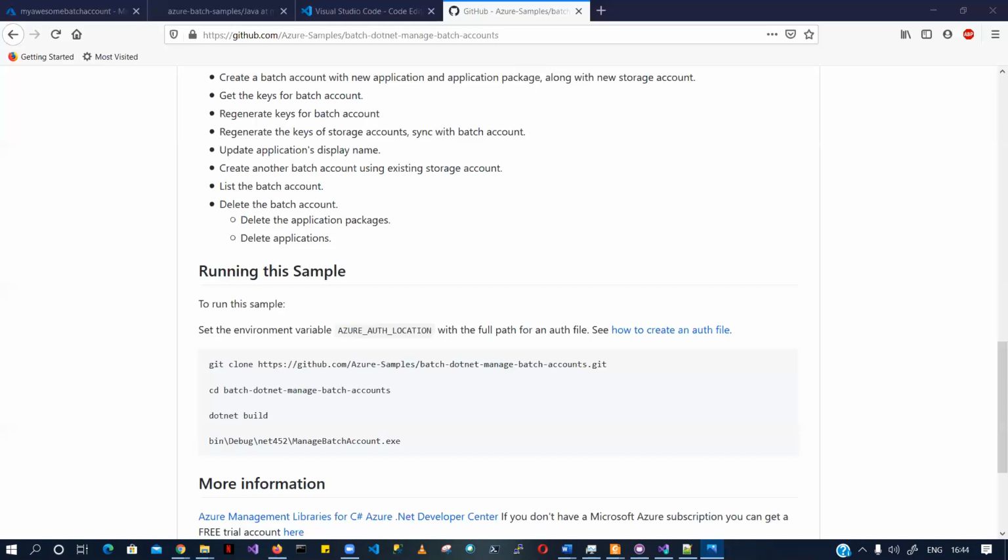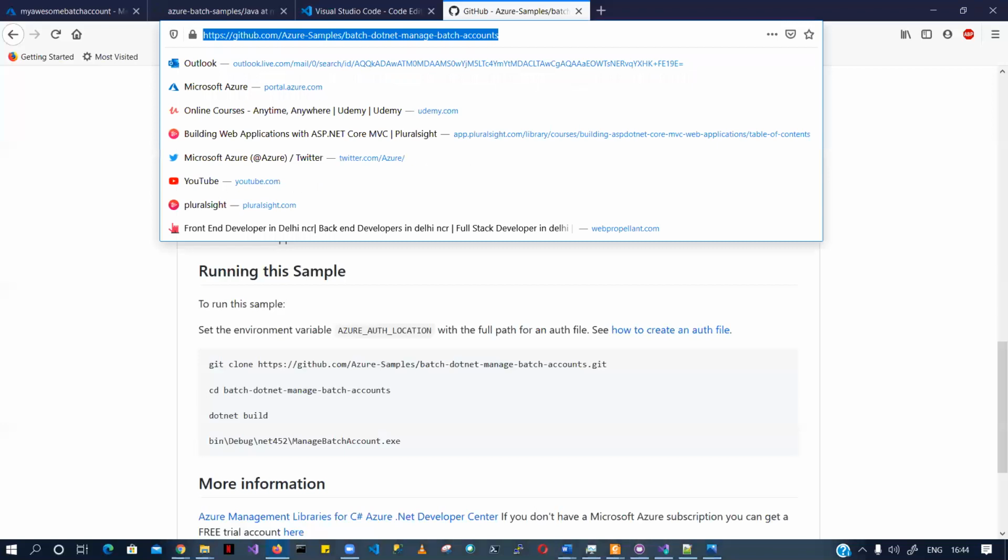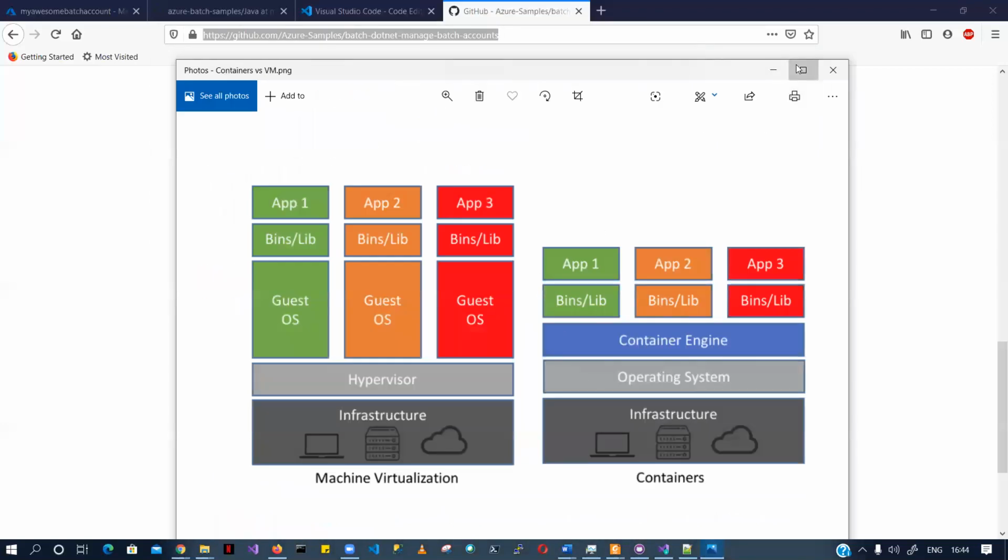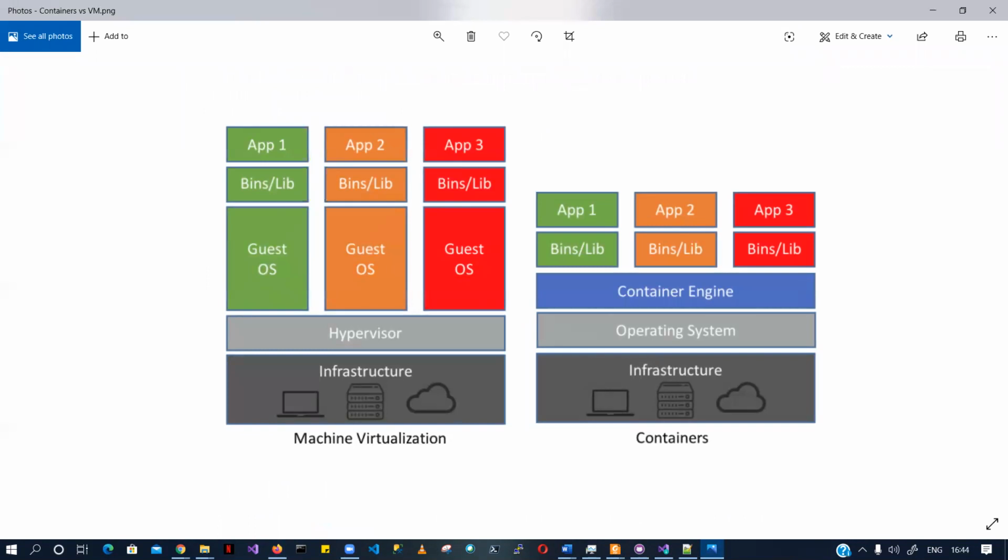So this is the comparison diagram which I wanted to show you the other day, but couldn't. This is how containers work. Like I said, we are creating multiple layers. Here you can see this is your infrastructure, and the hypervisor sits on top of it. Then you have to install the guest OS, and then the application and related dependencies, binaries, and libraries. This color change is basically an application deployed on a virtual machine.